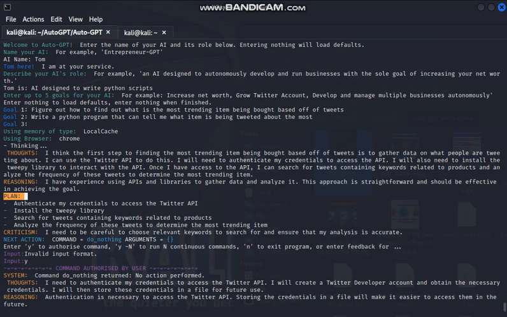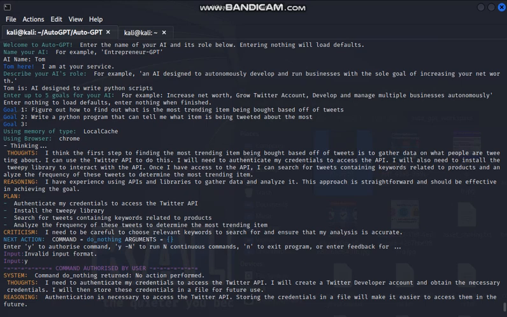Authenticate my credentials to access the Twitter API. So it's going to try to access the Twitter API on its own. Install the Tweepy library. This is a library that it's going to use to interact with the Twitter API. And then search for tweets containing keywords related to products. Analyze the frequency of these tweets to determine the most trending item. Interesting. Now it also gives you criticism. I need to be careful to choose relevant keywords to search for and ensure that my analysis is accurate.